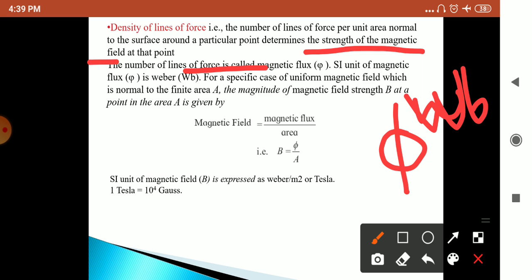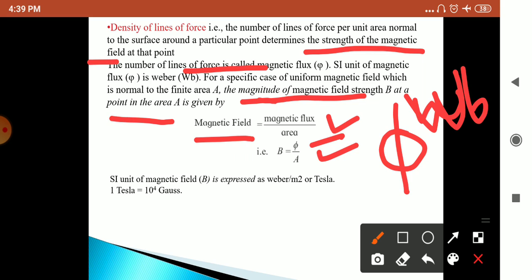For a uniform magnetic field normal to the finite area A, the magnitude of the magnetic field strength B at a point in the area A is given by magnetic flux upon area, that is, phi by A.